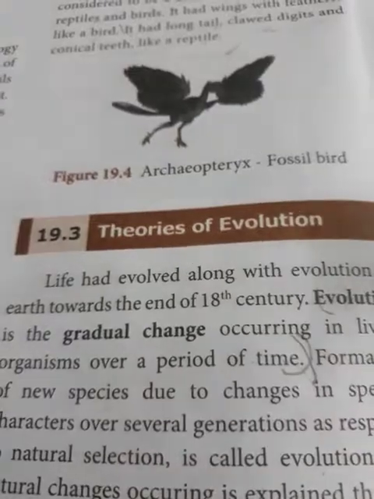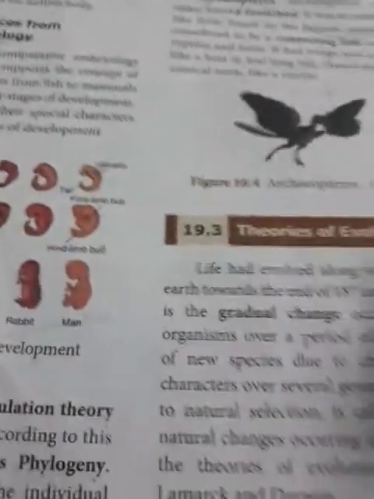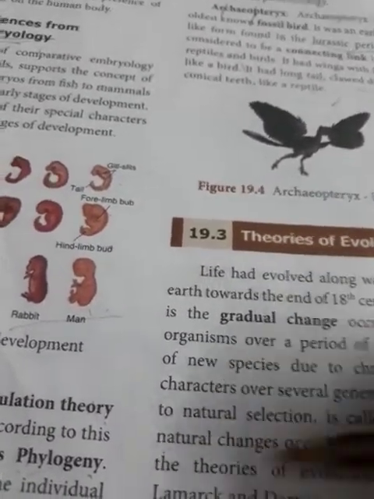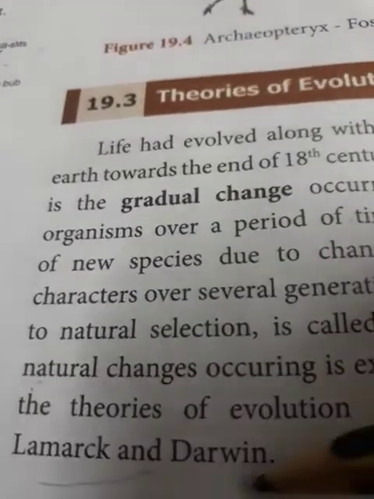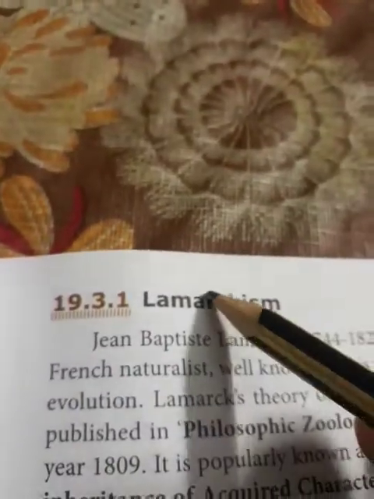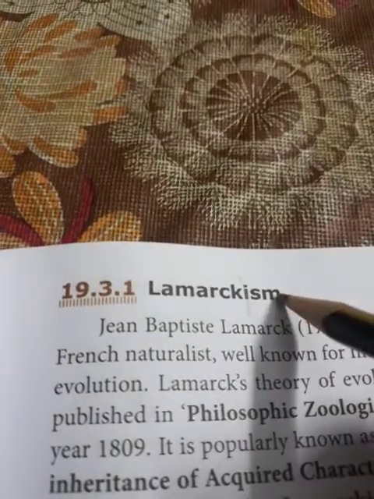Only 2 theories have been discussed in your syllabus. First one is the theory of Lamarck. The natural changes of evolution are explained through the theories of evolution as proposed by Lamarck and Darwin. Now one by one we are going to discuss Lamarck. And the theory whatever he proposed is called Lamarckism. Lamarck, name of the scientist, ism, Lamarckism.